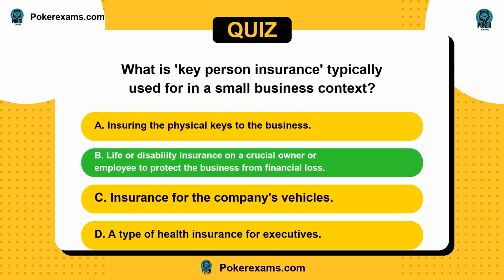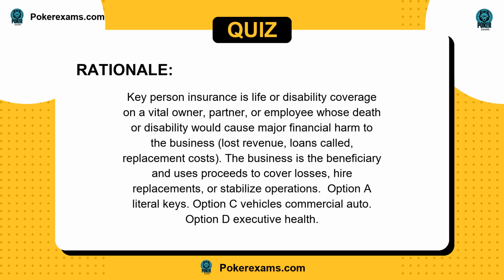The answer is B. Key person insurance is life or disability coverage on a vital owner, partner, or employee whose death or disability would cause major financial harm to the business: lost revenue, loans called, replacement costs. The business is the beneficiary and uses proceeds to cover losses, hire replacements, or stabilize operations. Option A, literal keys. Option C, vehicles, commercial auto. Option D, executive health.